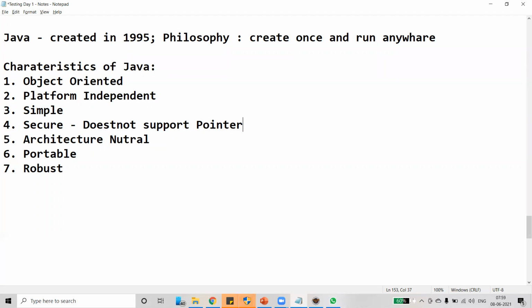So it does two types of checking. One is compile time checking and the other is a runtime check. It checks your code at compile time, and at the same time, it also checks at runtime. There are multiple checks in Java. That's why Java is a robust programming language and it avoids all kinds of errors in the program before execution.